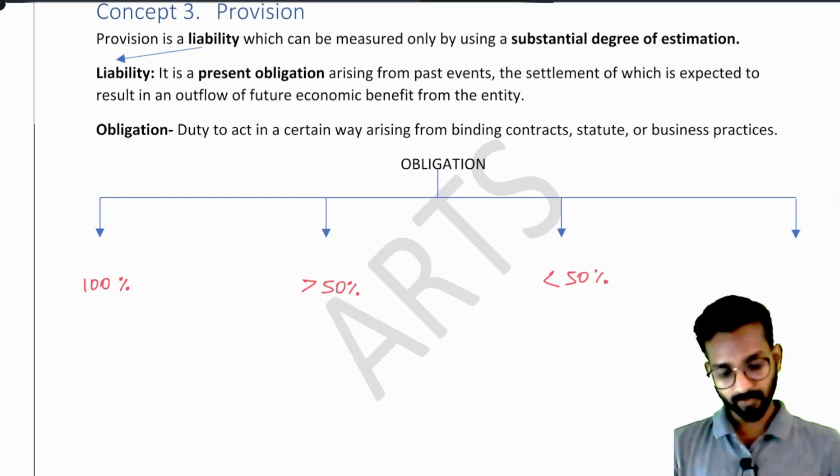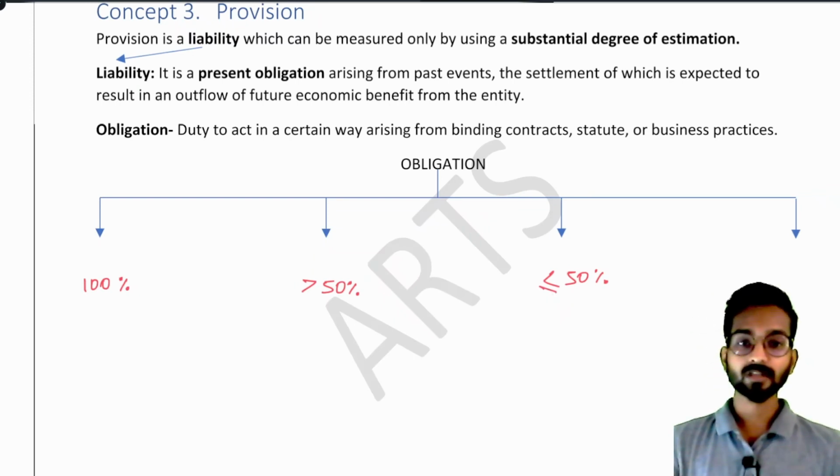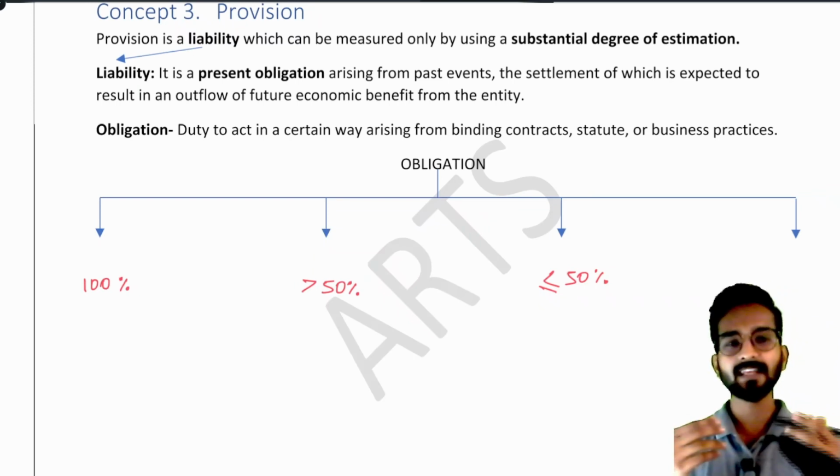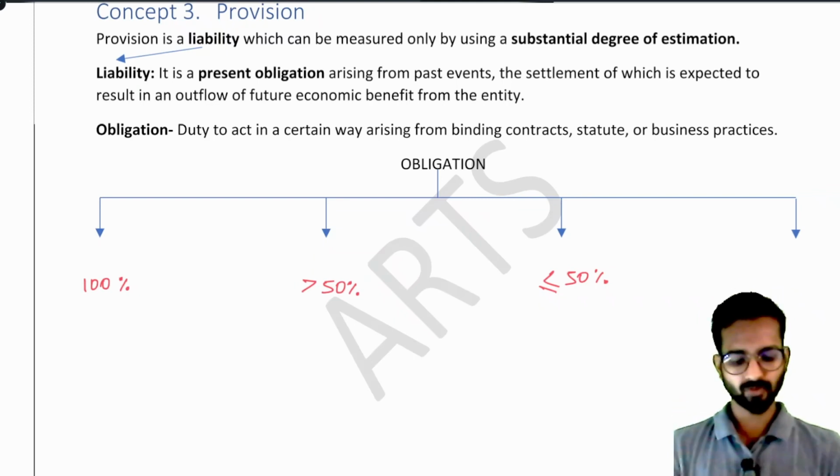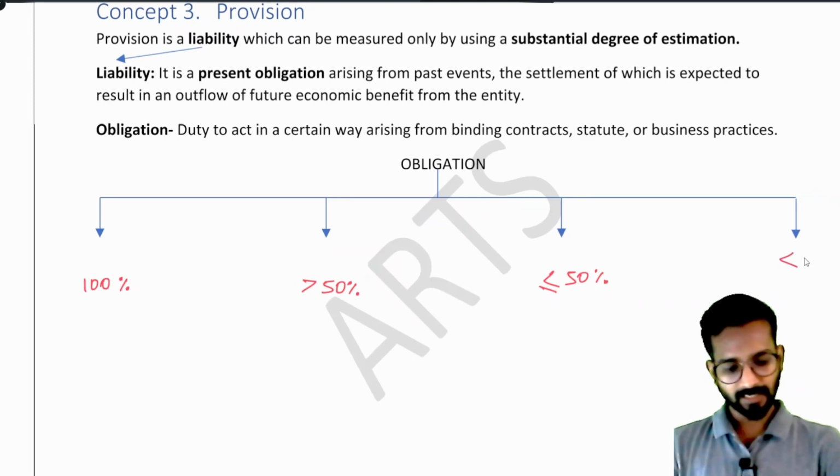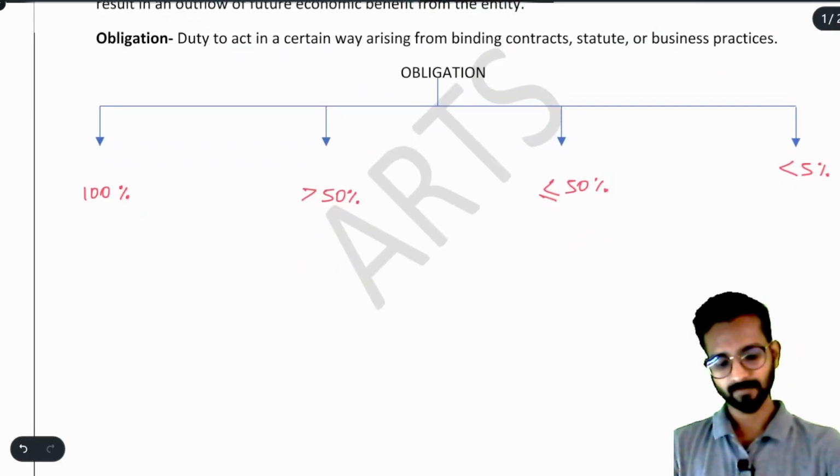Now, chances can be less than 50% or equal to 50%. Suppose there is another case against us where there are very few chances of losing, might be 2 to 3%, 4%. So, to be on the safer side, what do we take? We take that there are less than 5% chances that we might lose the case.